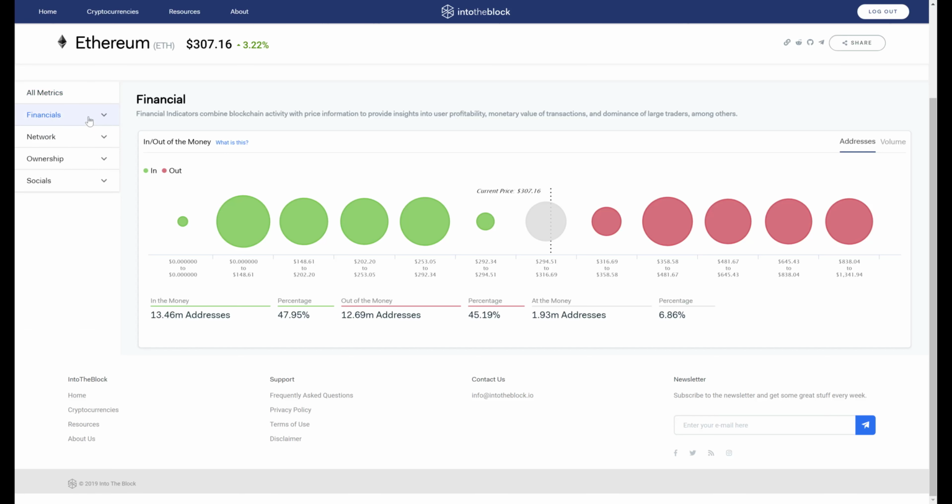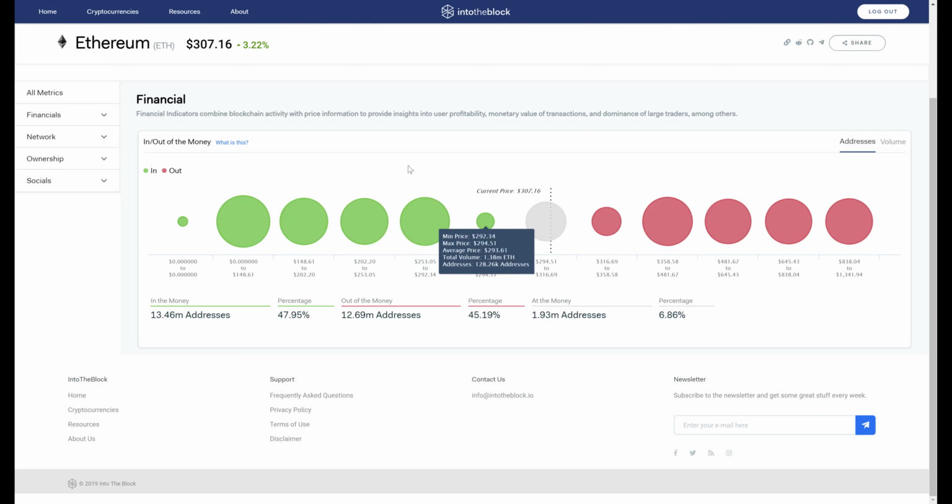To calculate this indicator, we take every on-chain address that currently has a token balance and calculate the average price at which its tokens were bought. The Ethereum addresses that have an average price lower than the current market price are said to be in the money, because they would realize a profit if they were to sell today,